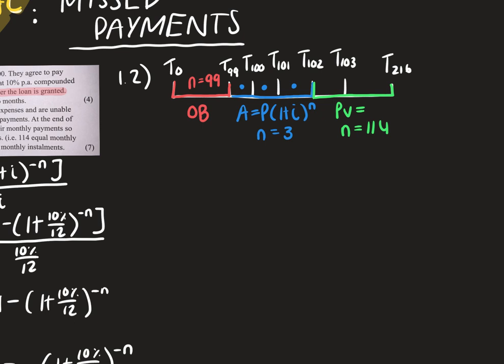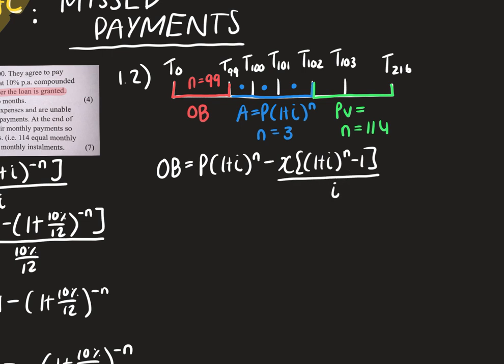We're going to say outstanding balance. We're going to use the future value method. Okay, so that's P(1 + i)^n − x[(1 + i)^n − 1]/i.